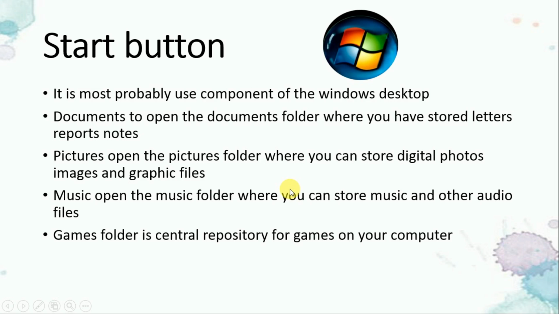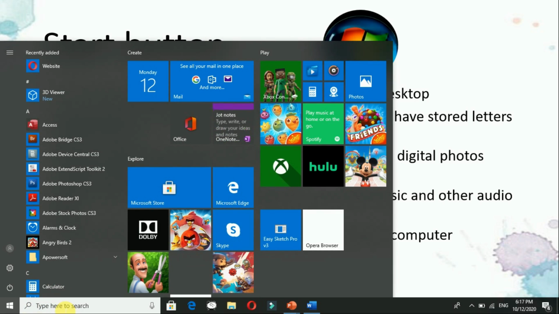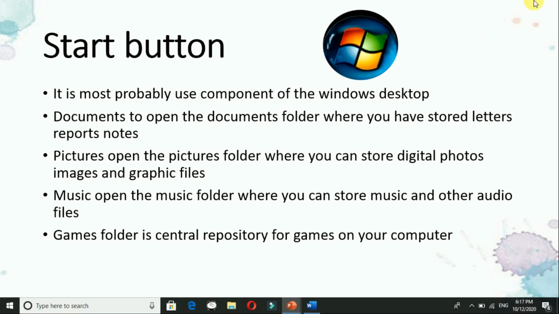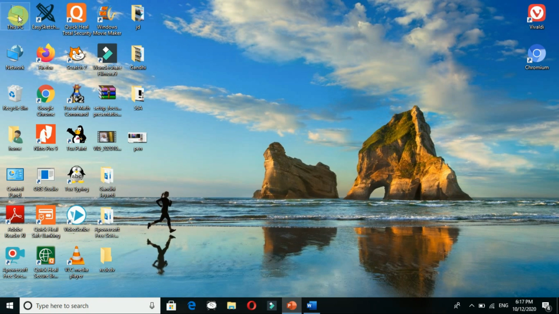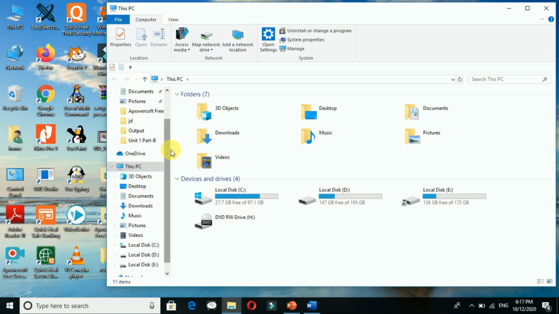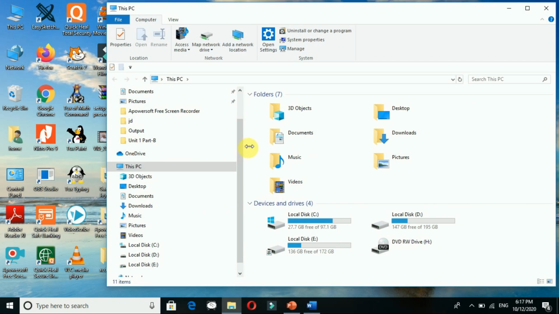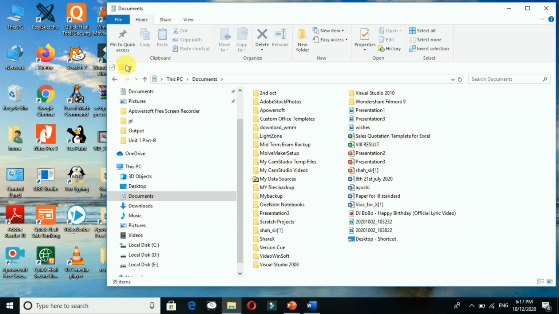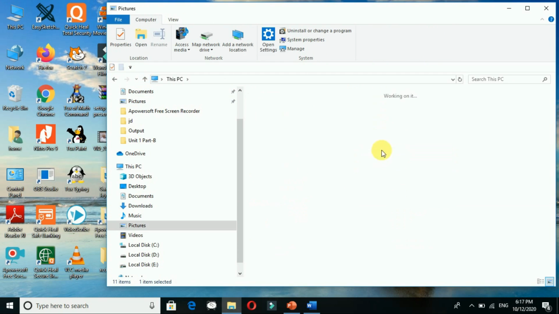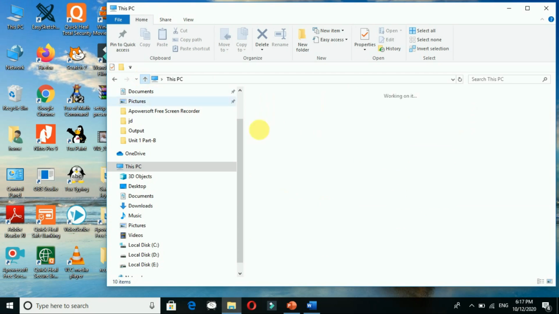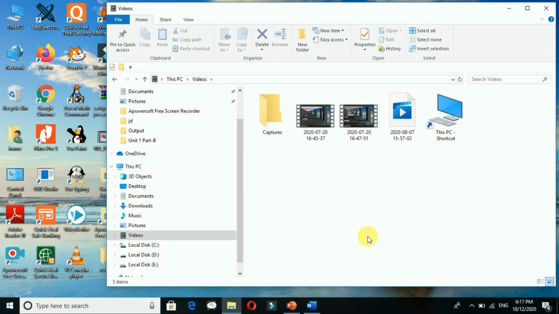Next is the start button. I told you this is the start button. Okay, documents, which will show you the documents. I will just show you over here. I'll just go this way. You can see over here documents, pictures. Okay, you can see here documents, then pictures. By default we have all these things. Okay, music, then videos. So all these things we already have.